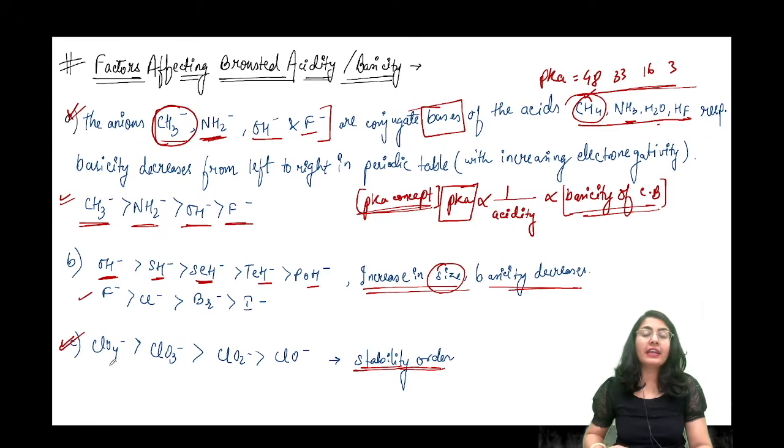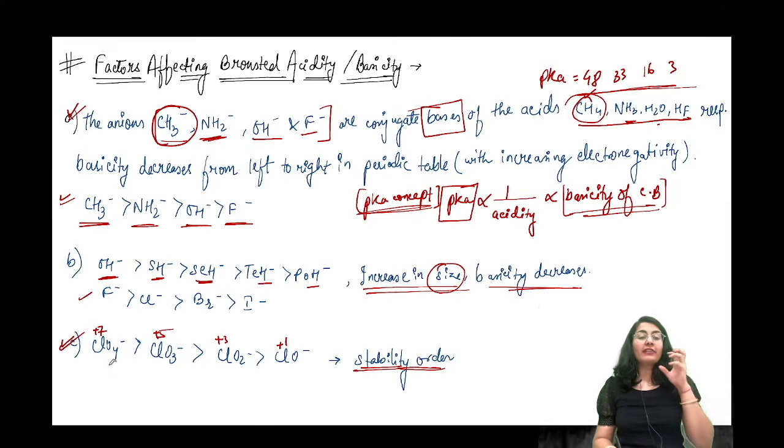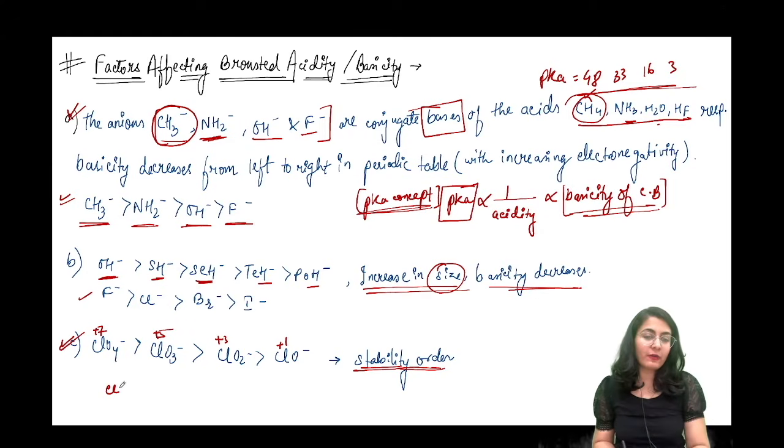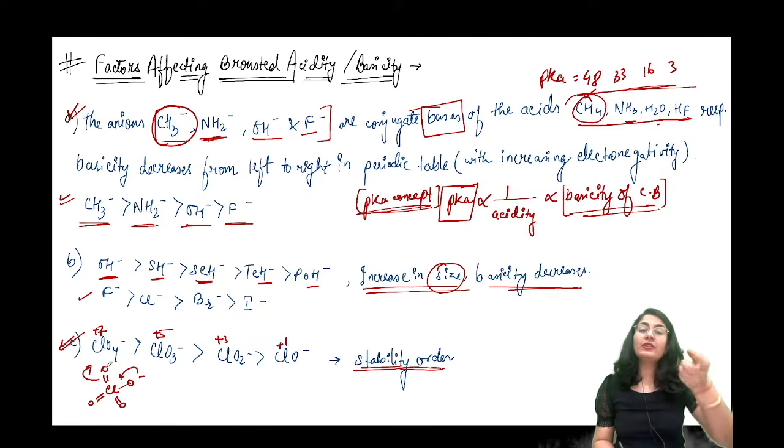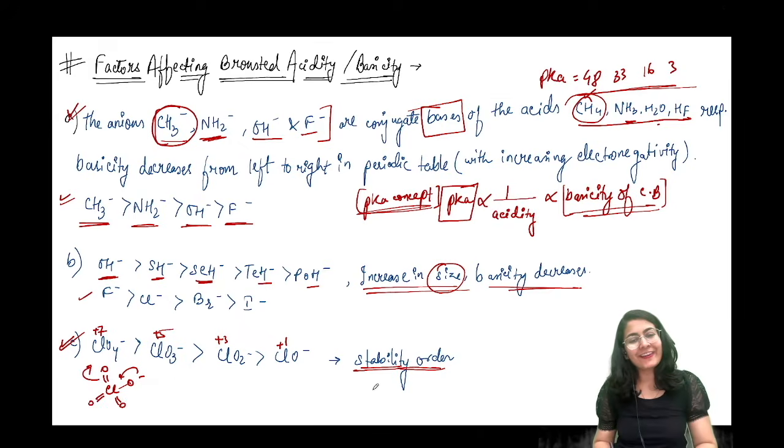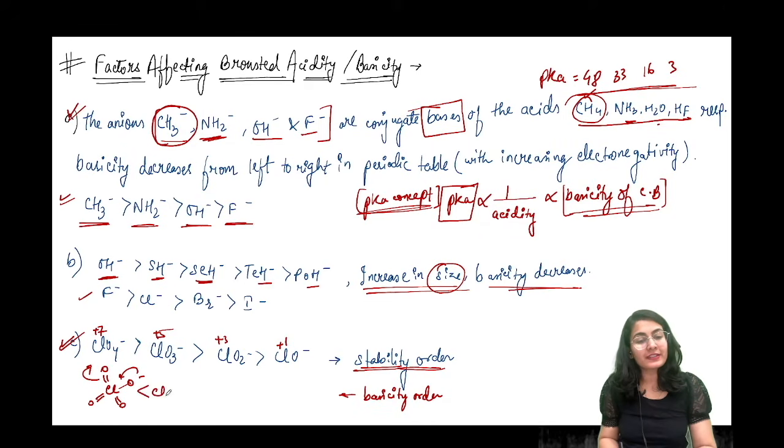तो जब हम बात करते हैं oxidation state की, various oxidation state, here this perchlorate is present in +7, this is +5, +3 and +1 like this. So when you are having the maximum resonance, see over here you are having the maximum resonating structures like this. So when you are having the maximum resonance, it is going to be the most stable. Most stable मतलब least basic. All right. अब इसका basicity order check करेंगे तो क्या होगा? Basicity order is just going to be reverse.